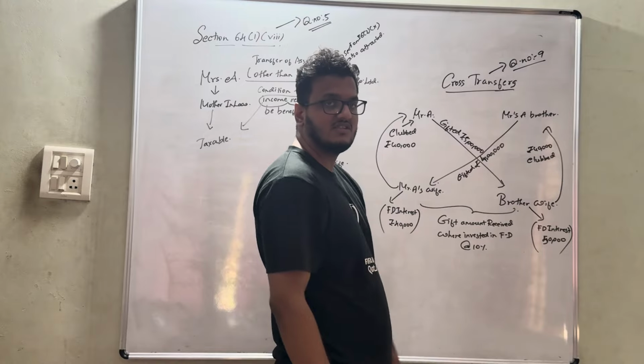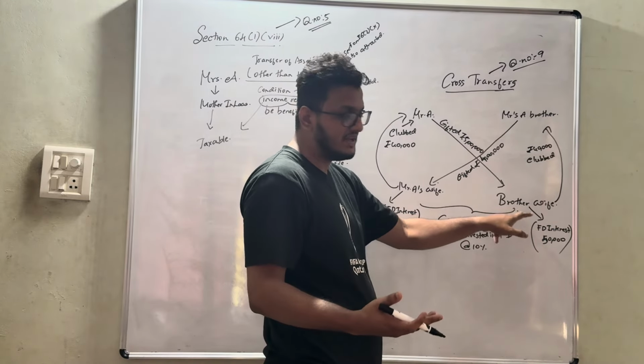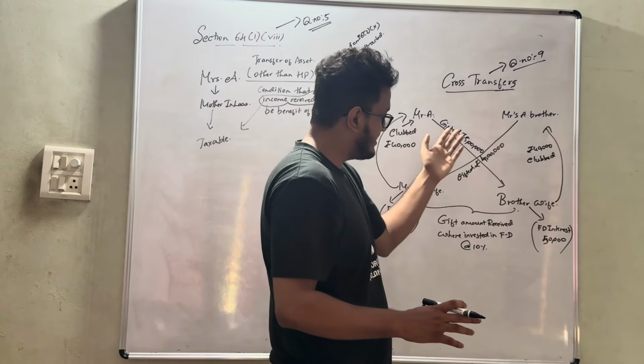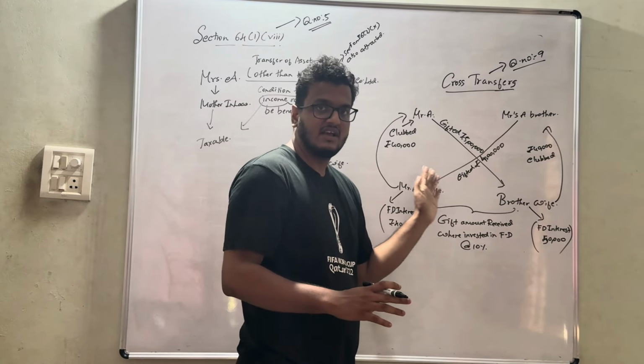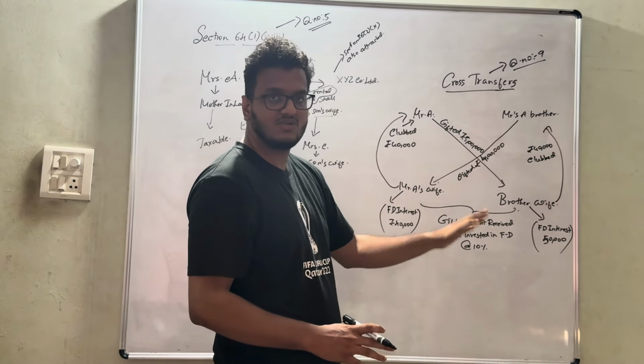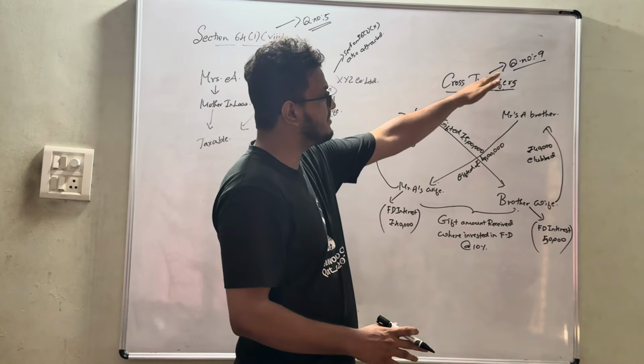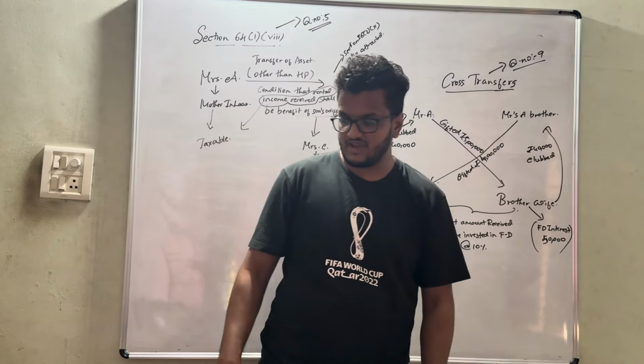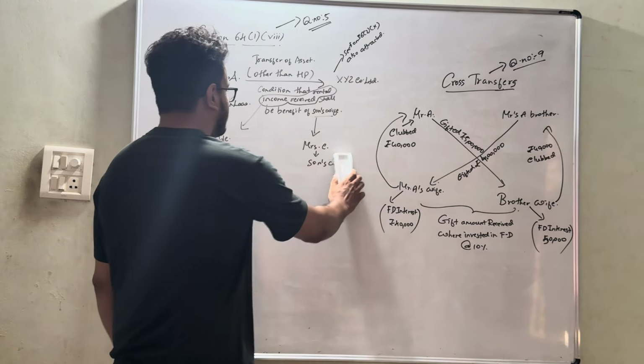Okay, balance 10,000, but balance 10,000 will be chargeable in her hands only, not in the hands of A's brother. Okay, it's also one of the simple topics. Make sure you just go through it. After listening to this example, make sure you once read question number 9 as well as question number 5. Okay, we will be moving further.